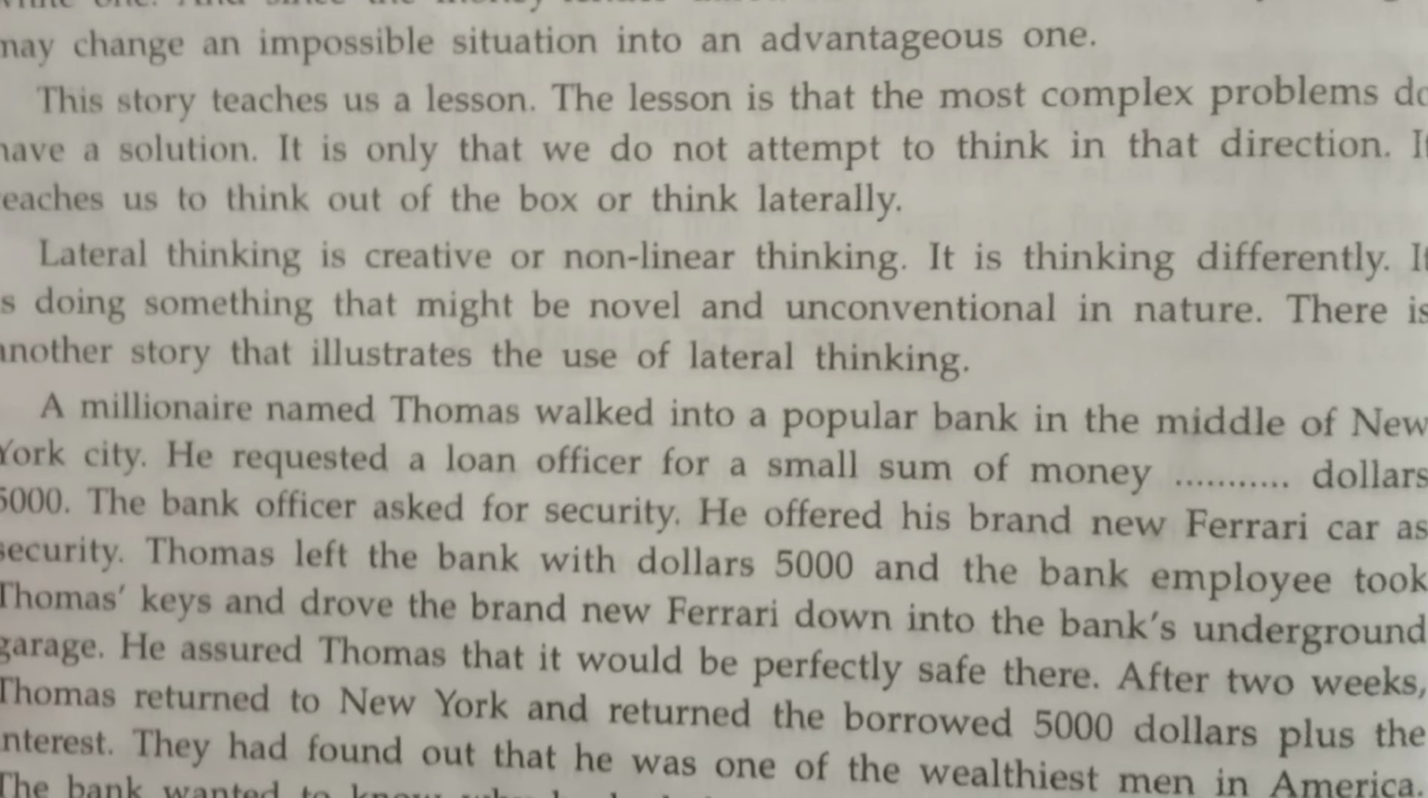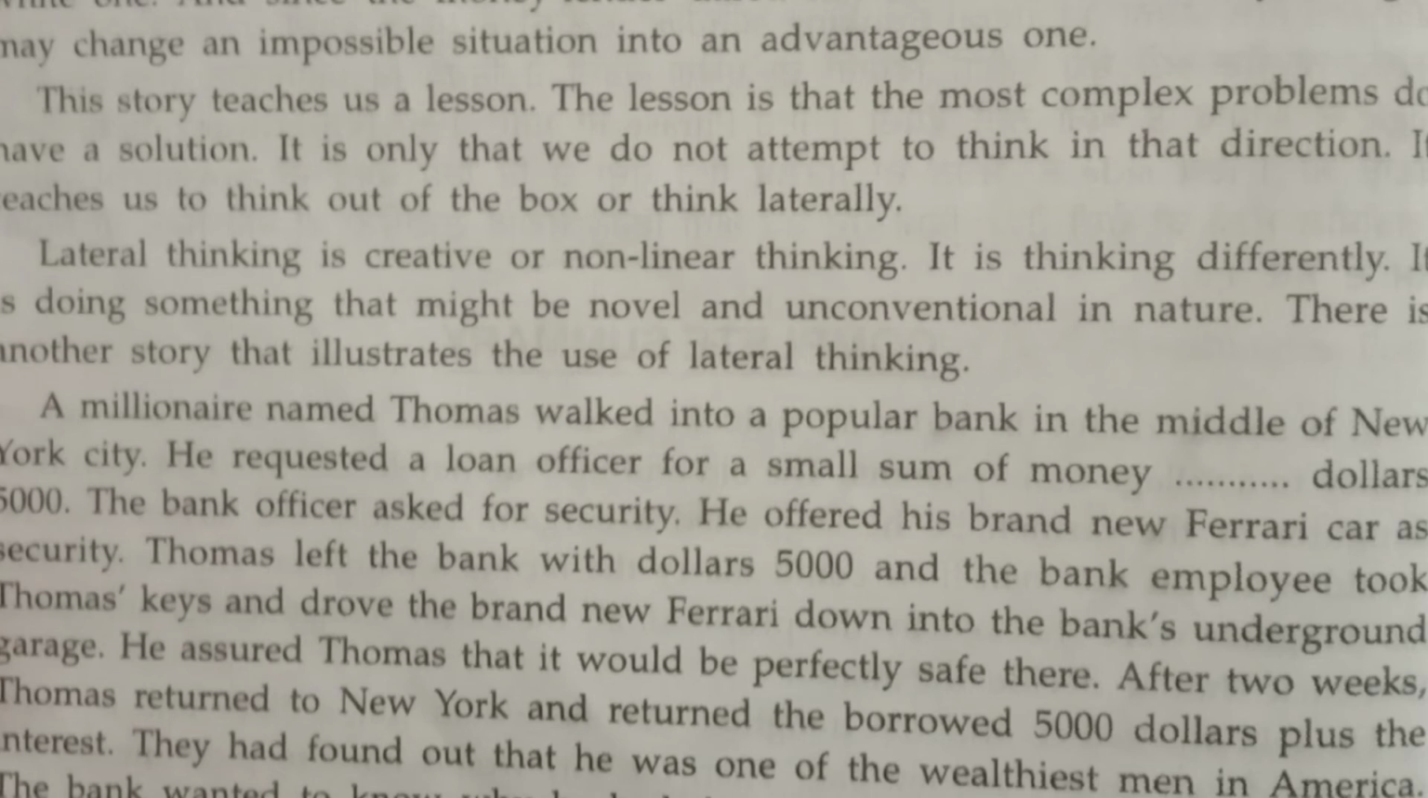So when the millionaire named Thomas asked the loan officer for a small amount of money, the loan officer asked him for security. So Thomas offered him his brand new Ferrari car as security. Then he left that bank with $5,000, and the bank employee took the keys of the Ferrari and drove the brand new Ferrari down into the bank's underground garage. He assured Thomas that it would be perfectly safe there.